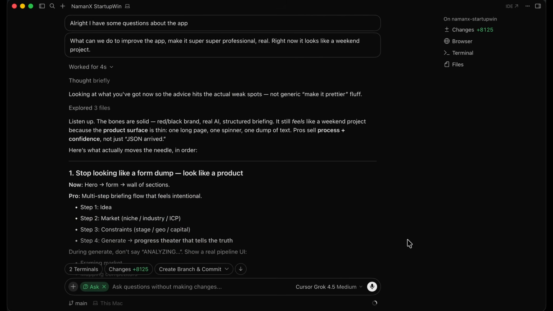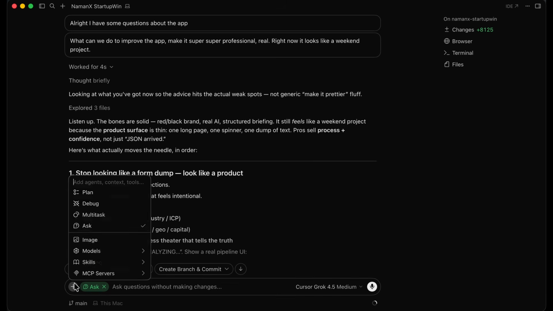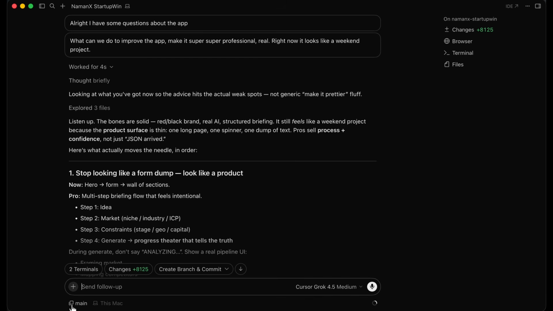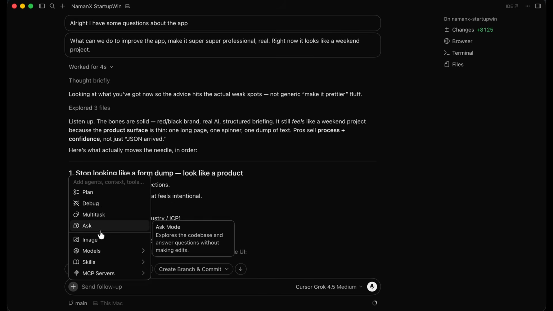All right, so this is a good example of how I use ask mode. Sometimes my mind is in a saturated state. I don't have ideas. So what I'll do is I'll head over to ask mode. Right over here, you can just select ask mode. And so I just deselected that. I'm going to select that ask mode.